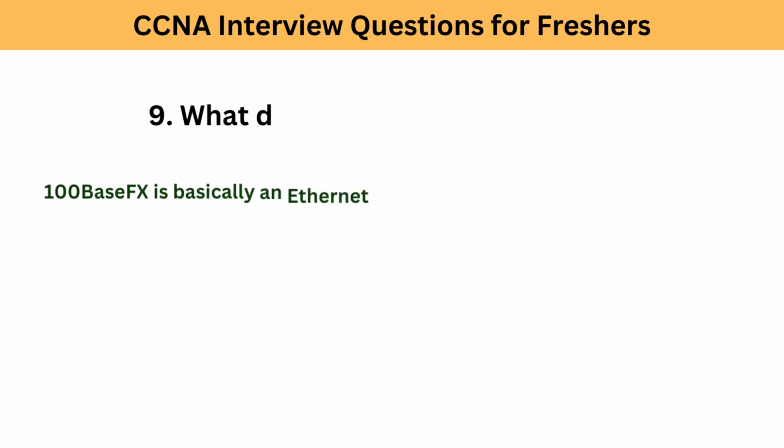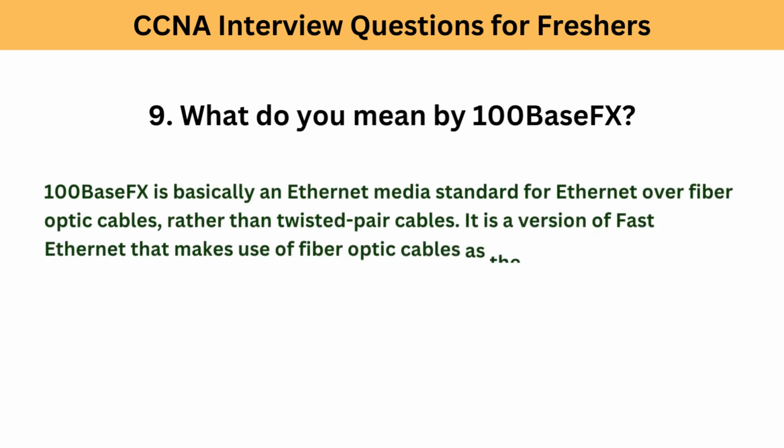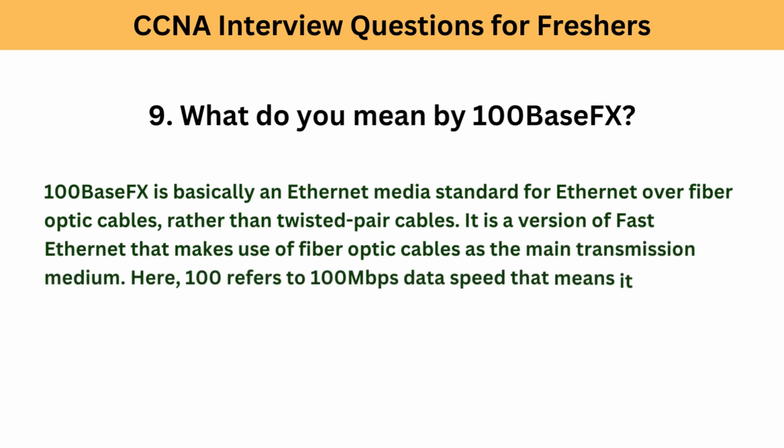9. What do you mean by 100 base FX? 100 base FX is basically an Ethernet media standard for Ethernet over fiber optic cables, rather than twisted pair cables. It is a version of fast Ethernet that makes use of fiber optic cables as the main transmission medium.